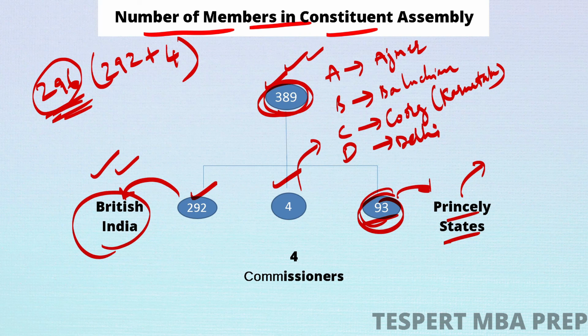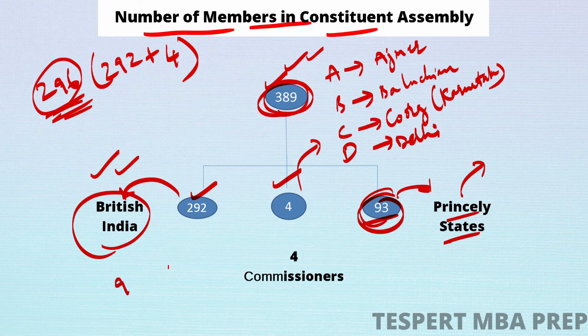After India became independent and Pakistan was separated, out of these 389, 90 members went to the Pakistan Constituent Assembly.